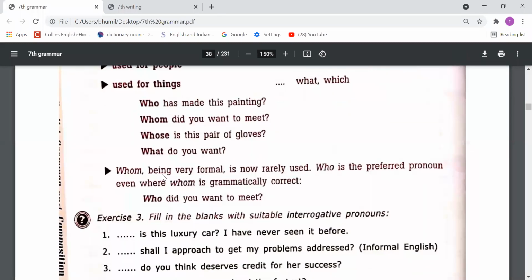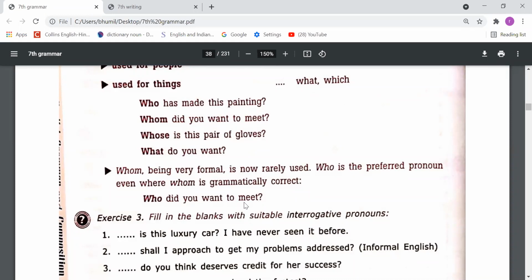Next, whom, being very formal, is now rarely used. Who is the preferred pronoun, even where whom is grammatically correct. Who did you want to meet? So dear students, when we want to know about the subject, we should use who. Subject means the one we talk about in a sentence. Suppose I say, Ram is running very fast. I am talking about Ram, so Ram is the subject. If I want to know about the subject, then I should use who.